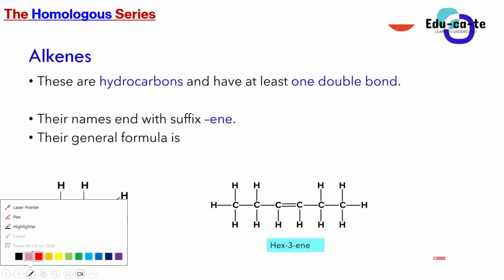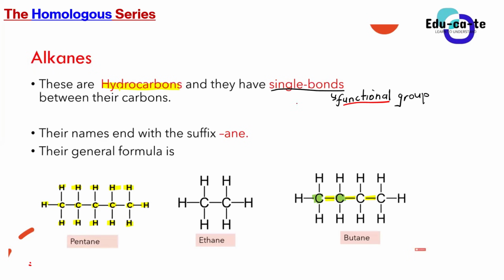Okay, so the functional group of alkanes, you will say it's single bonds. So this single bonds is the functional group for alkanes, because each and every carbon atom in an alkane has got single bonds between them. Do you guys see that? Are we guys still together? Yes, sir.